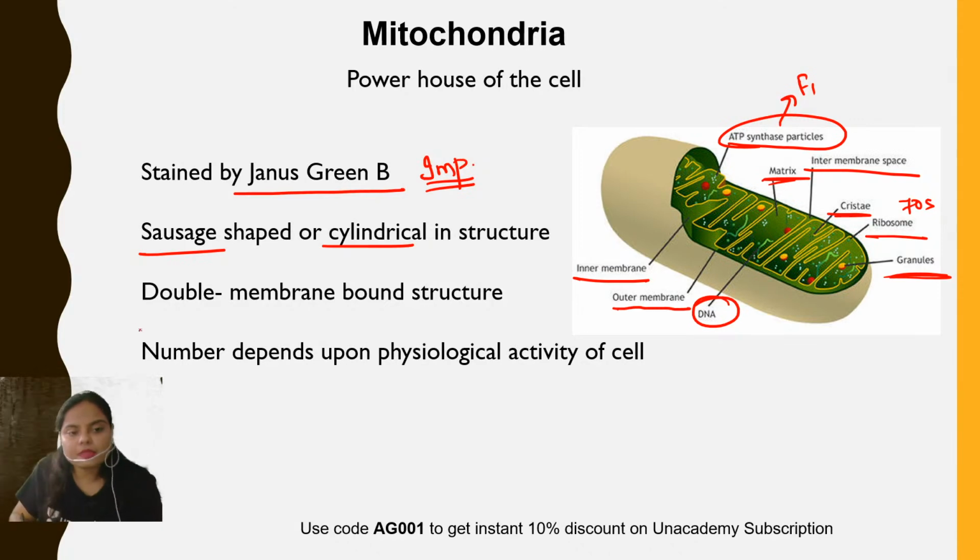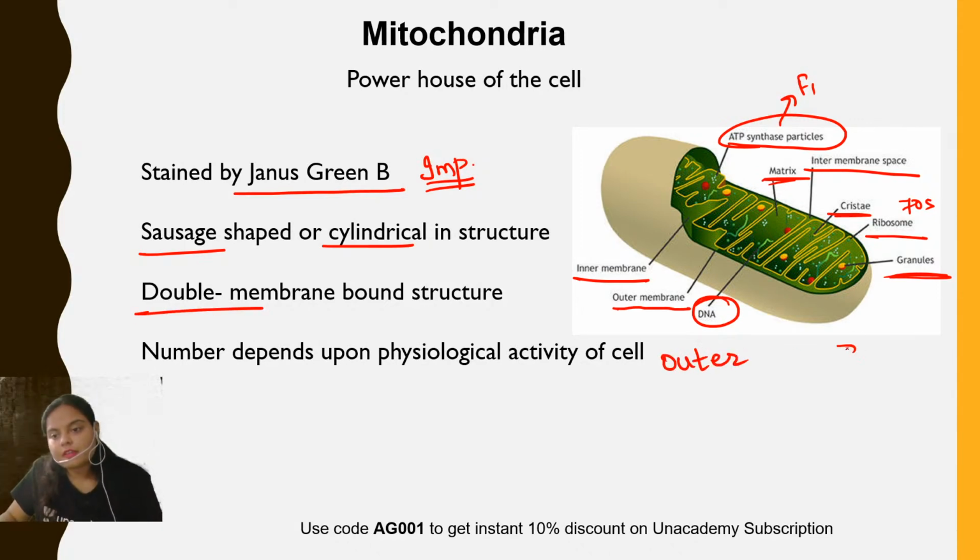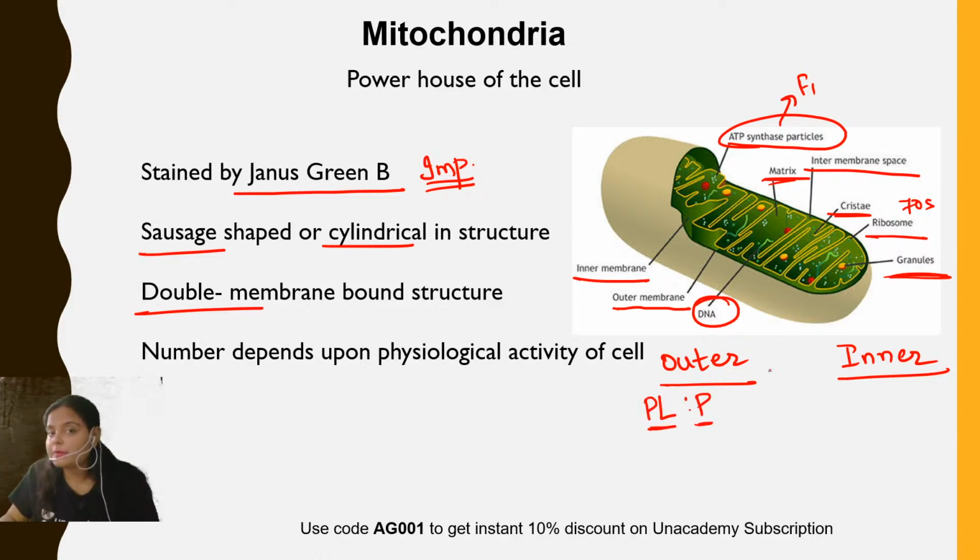Now see what happens. The outer and the inner membrane, I'll be writing it over here. There are certain differences, like the ratio of phospholipid to protein. Phospholipid and protein are both present in the plasma membrane, right? So the ratio of phospholipid to protein in the outer membrane is normally 1:1. That means both are present in approximately equal amount.